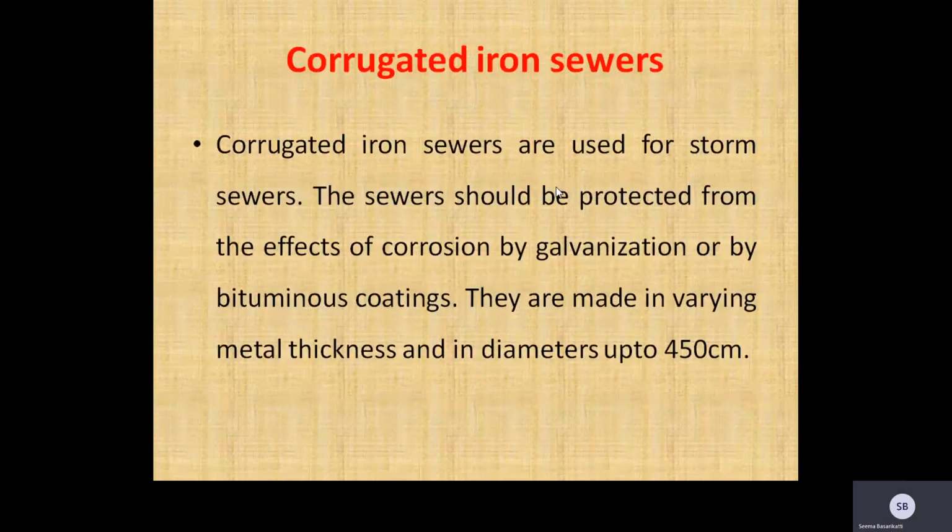Let us discuss corrugated iron sewers. Corrugated iron sewers are used for storm sewers. These sewers should be protected from the effects of corrosion by galvanization or by bituminous coating.